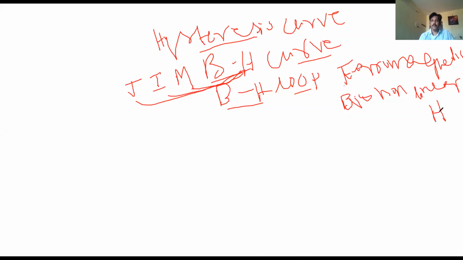That's why B is a non-linear function of H, and they show spontaneous magnetization, and these materials have domains. In each domain there is a parallel and orderly arrangement of dipoles due to exchange coupling between the dipoles. They show spontaneous magnetization. That's why this is called hysteresis.